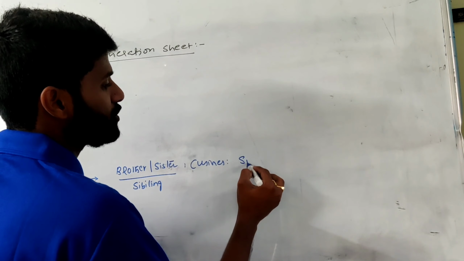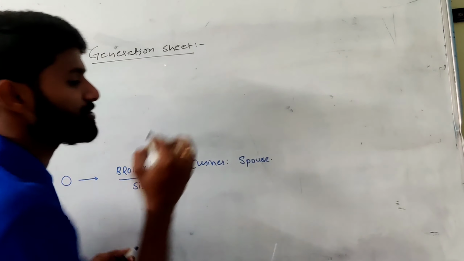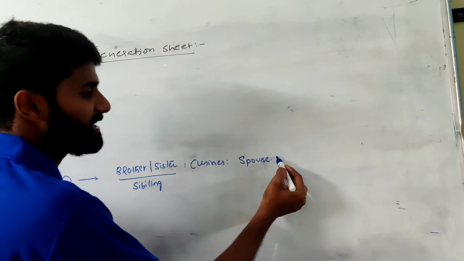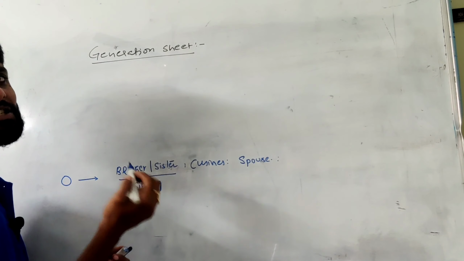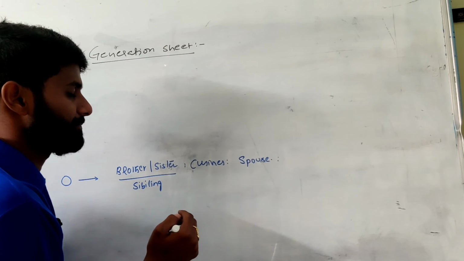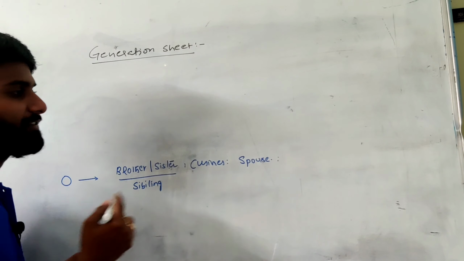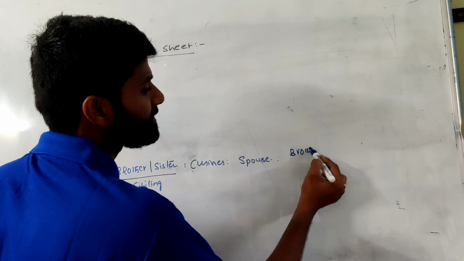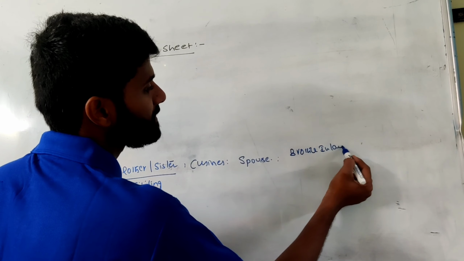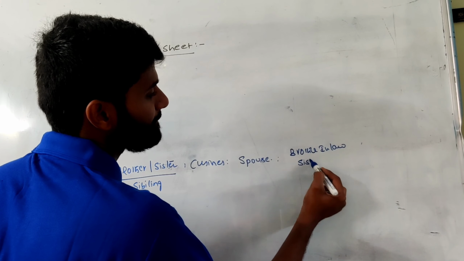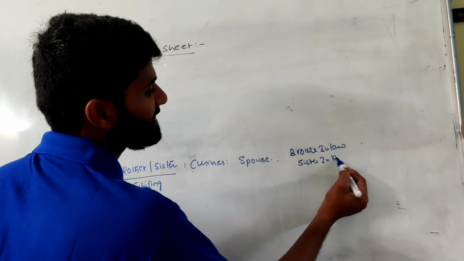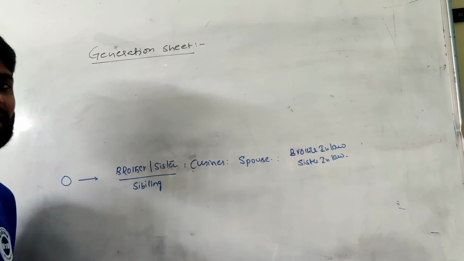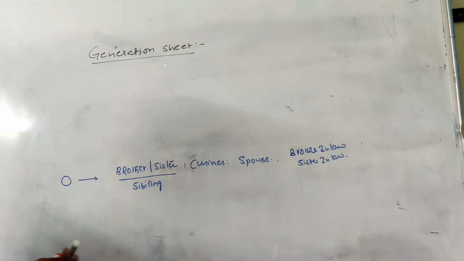Next, I go with the spouse. So spouse is also a zero generation person. If a spouse enters into our life, we definitely get two relations. Those two relations are brother-in-law and sister-in-law. If a spouse enters, we definitely get some in-law relations. So these are the zero generation or same generation people.